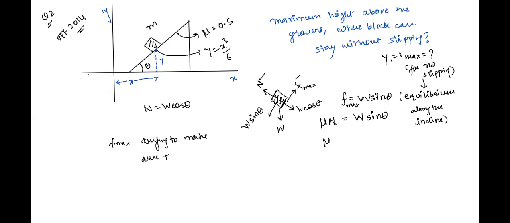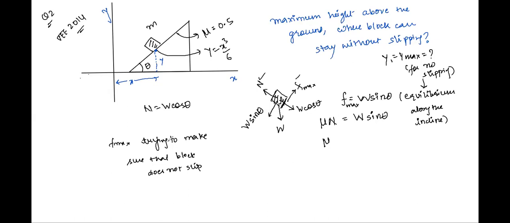So what it does is it makes itself equal to W sine theta. We have seen that it makes itself, as we have already written, equal to W sine theta.